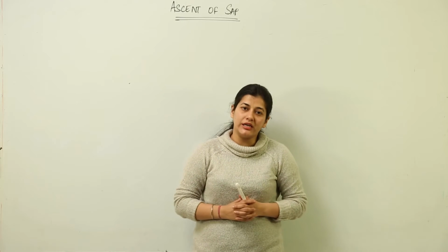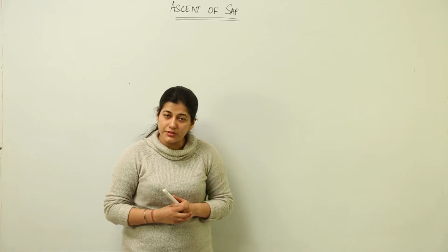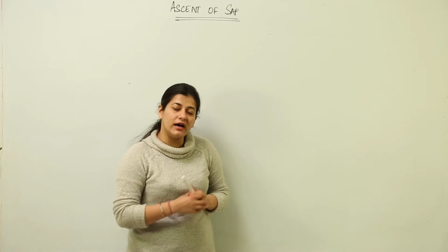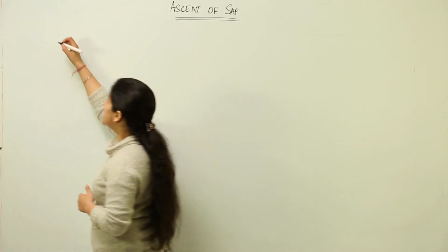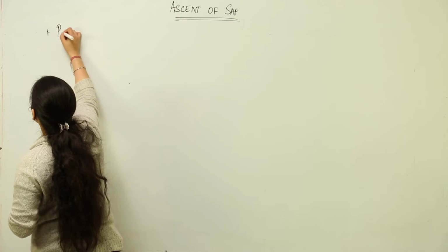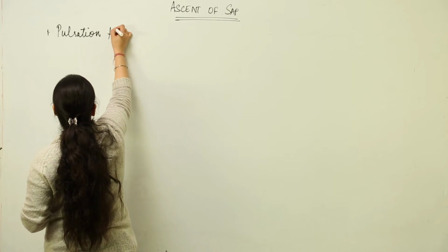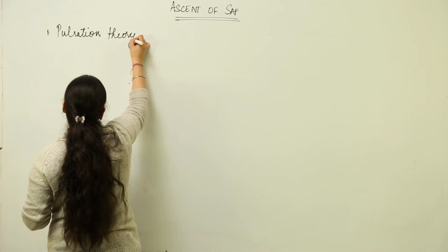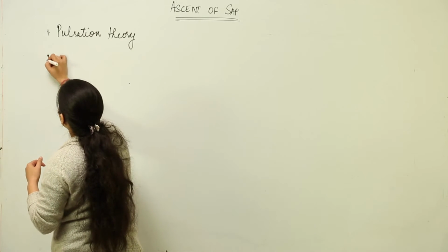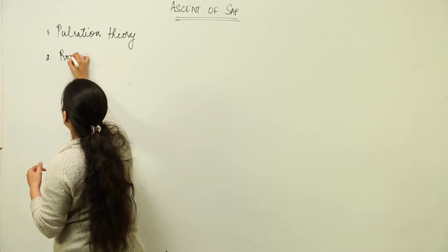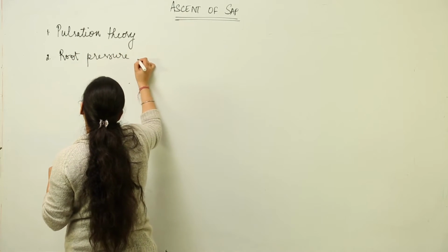So when we study ascent of sap, there were again in this case a lot of theories proposed, and in those theories we had how water moves up. The first one that we had already discussed was the pulsation theory. It was proposed by an Indian scientist. We don't take into account any of these because we will study the one which is most relevant from today's point of view.